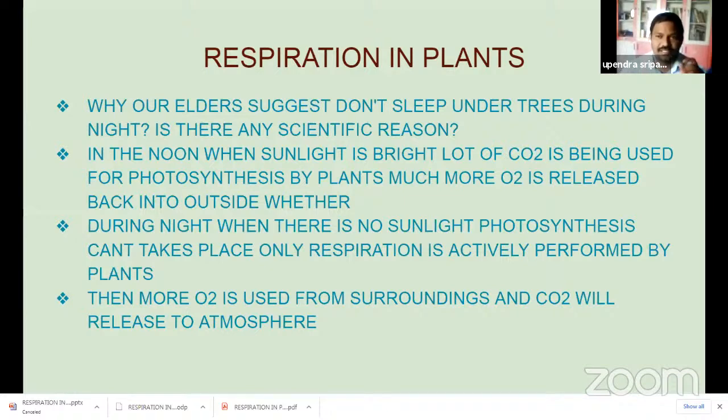So our elders' suggestion is correct. It is better not to sleep under the tree at night time. More CO2 is formed in our surroundings, because CO2 is released to the atmosphere at night time, when the respiration process is very active in the plants.